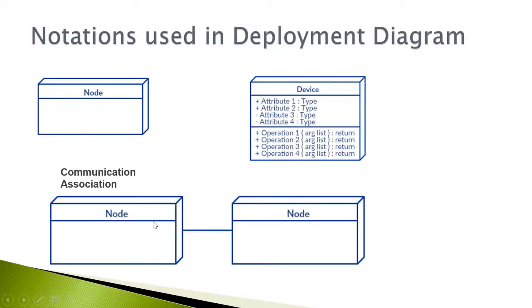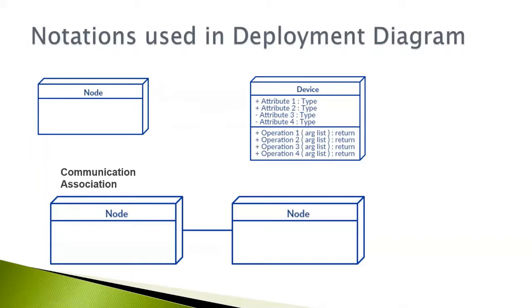Next is the communication association. This is represented by a solid line between two nodes. It shows the path of communication between nodes. The third is the device. A device is a node that is used to represent a physical computational resource in the system. An example of a device is an application server.